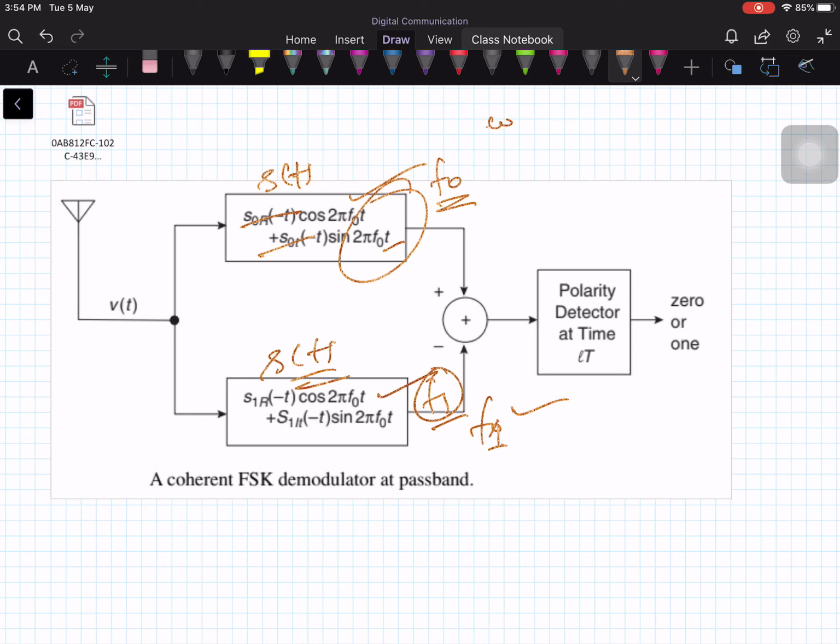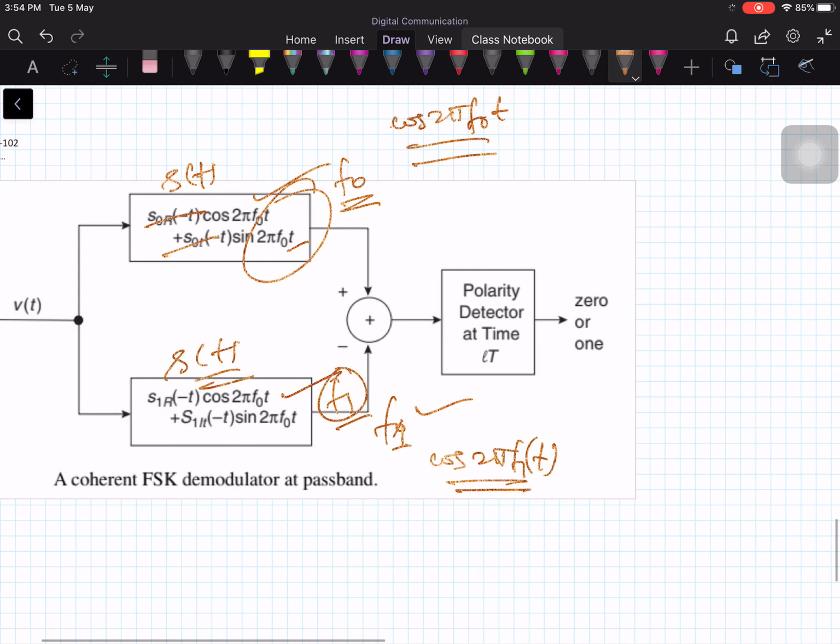So one is cos of 2 pi F0 t, and the other one is cos of 2 pi F1 t. The in-phase component is modulated by cos of 2 pi F0 t, and here the in-phase component is modulated by cos of 2 pi F1 t, and the quadrature phase component is modulated by sin of 2 pi F1 t, and here sin of 2 pi F0 t.